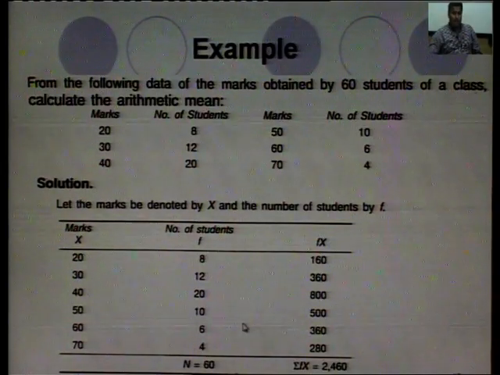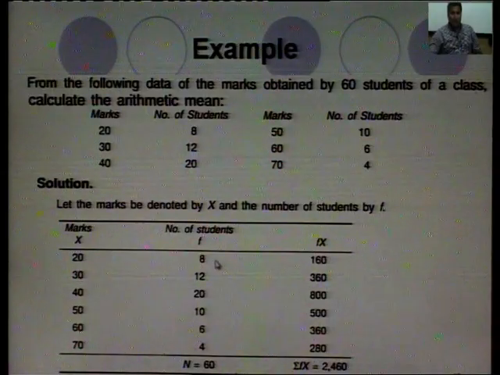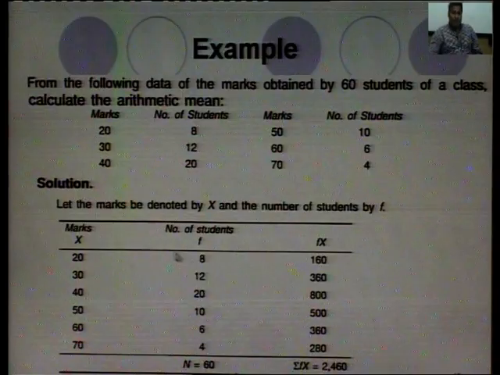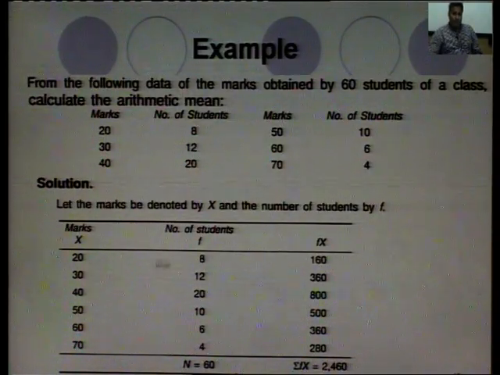See, the first step was to find f x and do the sum. How to find f x? Multiply f with the corresponding value of x. 8 multiplied by 20, we will get 160. 12 multiplied by 30, we will get 360. 20 multiplied by the corresponding x, that is 40, gives 800. The frequency is 10, the corresponding x is 50, multiply this, we will get 500. 6 multiplied by this, we will get 360.